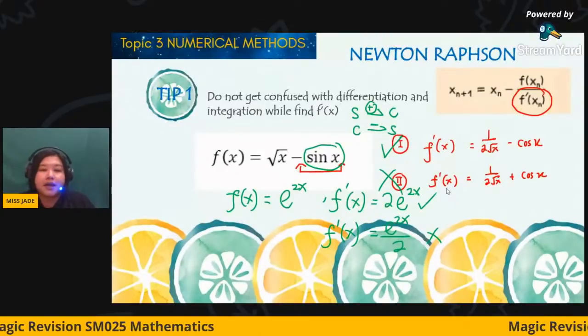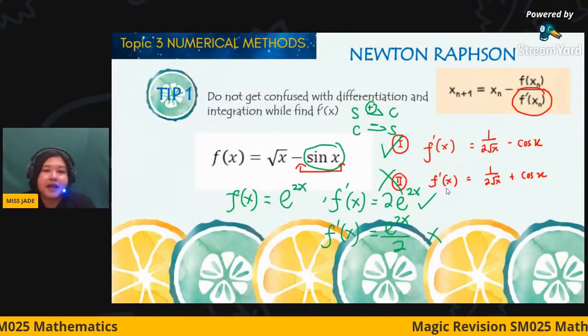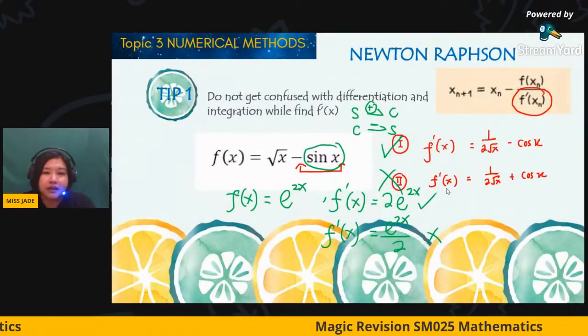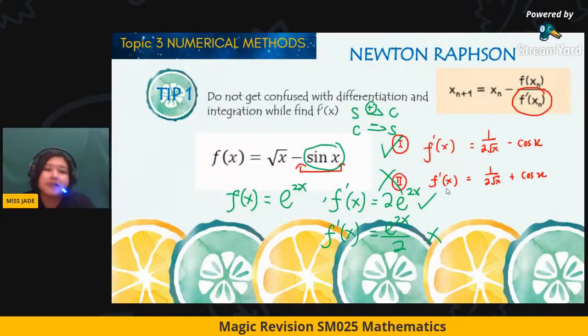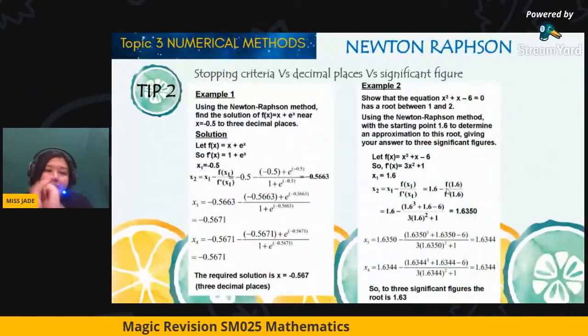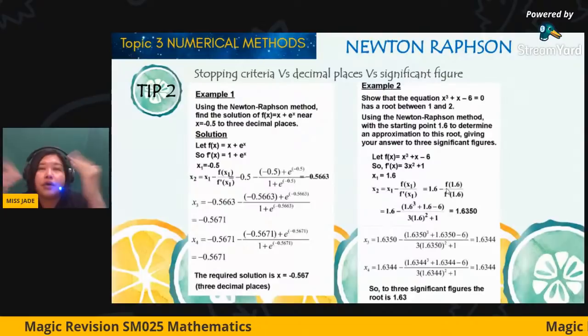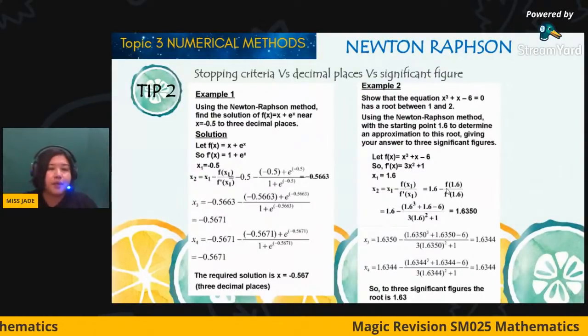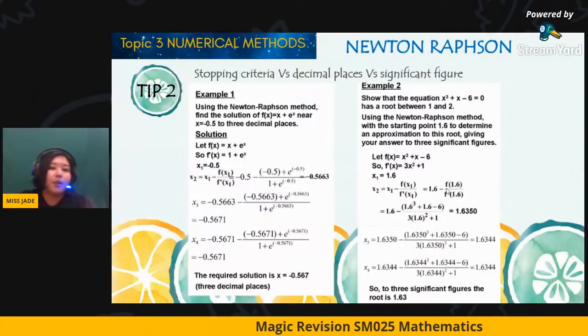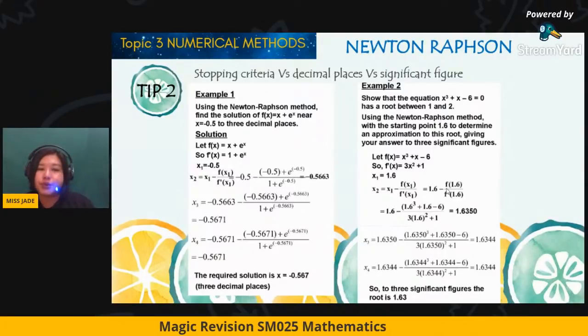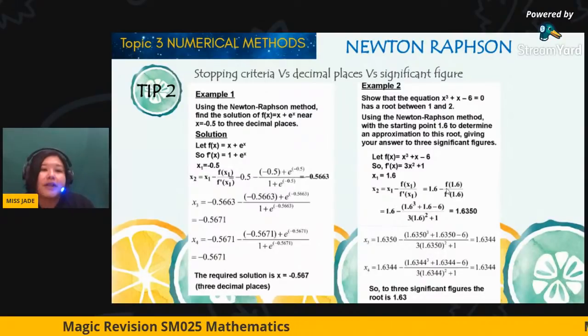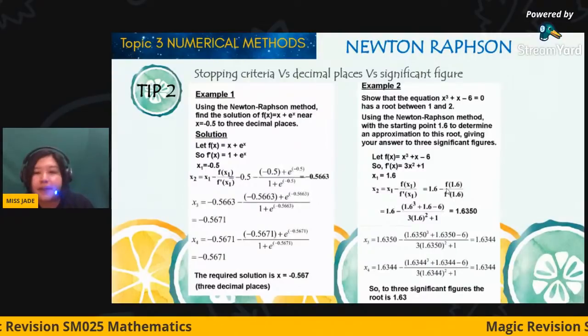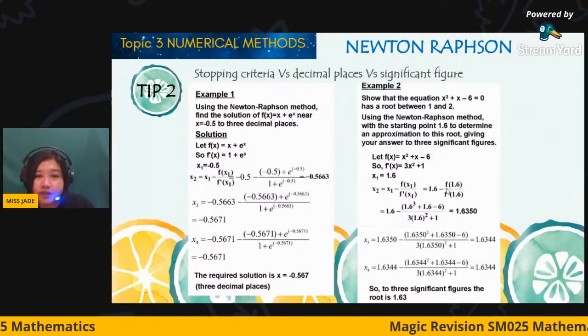For Newton-Raphson, I think this is the only thing you have to take note of first. Then the second tip: take a look at this one. I'm not going to show you the whole workings, how to get this from A to Z, because you already know about it, and I'm very sure most of the lecturers in matriculation try their best to do revision together with you.